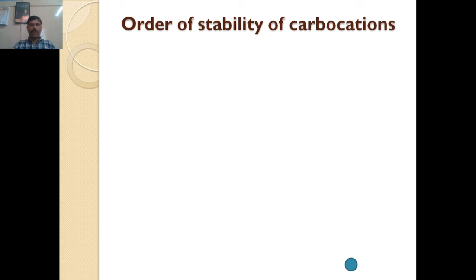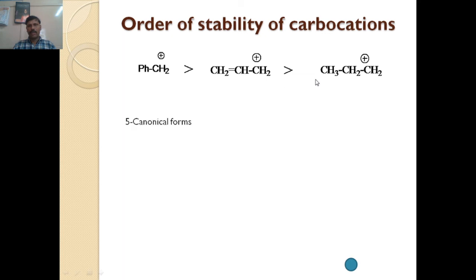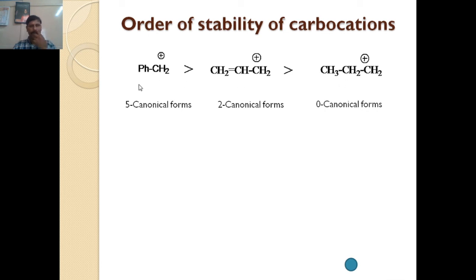Order of stability of carbocation. Here, if you see, that carbocation or that intermediate gets stabilized by the pi electrons present in the ring, therefore that carbocation gets stabilized. Here, the positive charge of the carbocation gets stabilized by the allylic pi bond; the pi electron gets delocalized and the positive charge gets stabilized. Here, the positive charge gets stabilized by the plus I effect. Therefore, the stability order of that compound is like that.